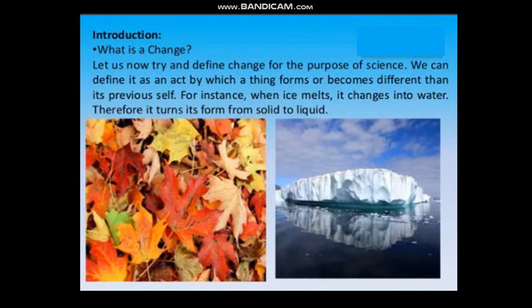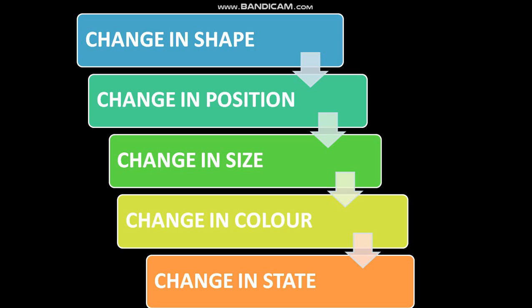We can define it as an act by which a thing forms or becomes different than its previous self. For instance, when ice melts, it changes into water and therefore it turns its form from solid to liquid. As you can see in the picture, there is a leaf turning from green to yellow as well as orange color, as you can see here in the slide.